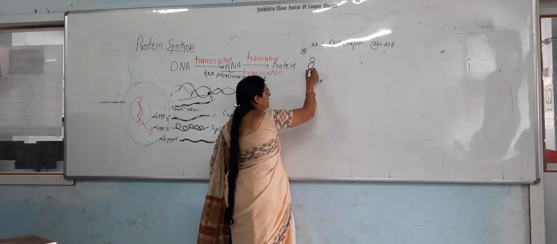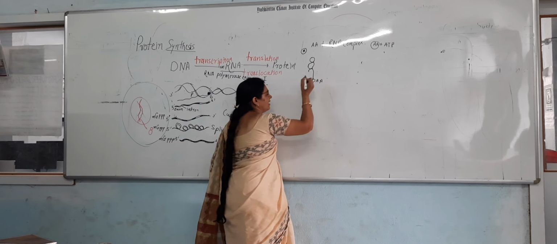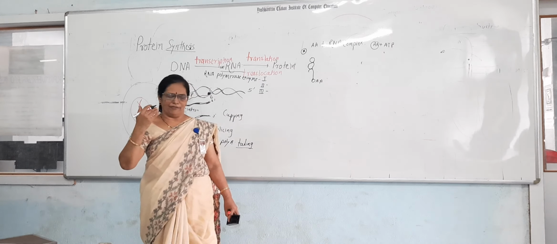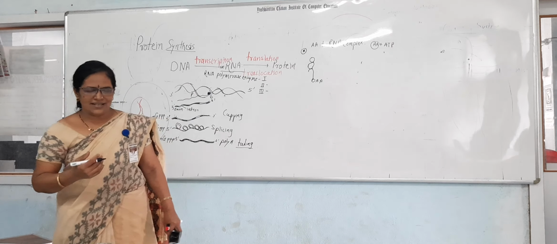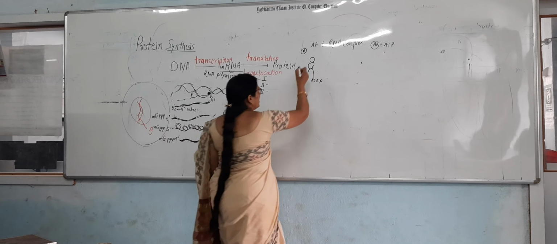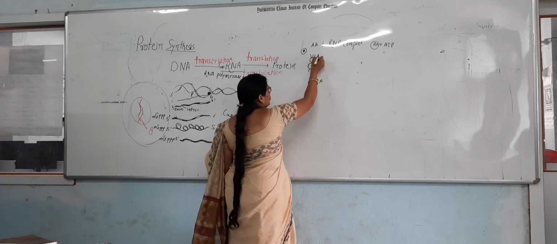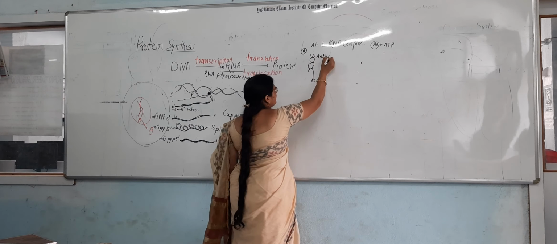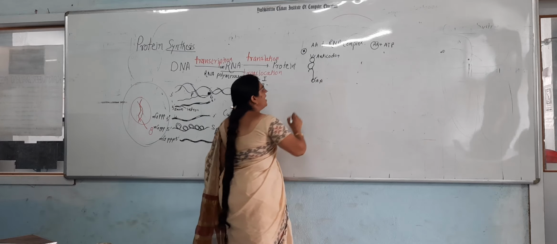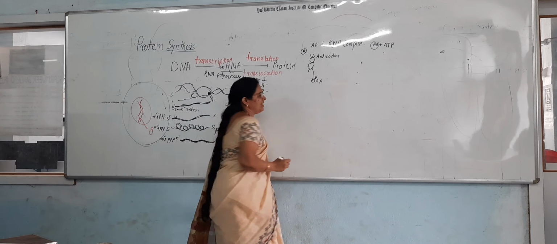The tRNA transfers that amino acid toward the messenger RNA, wherever the protein is synthesized, that is, at the site of the ribosome. This tRNA has the anticodon, and at its 3' end the activated amino acid is attached.